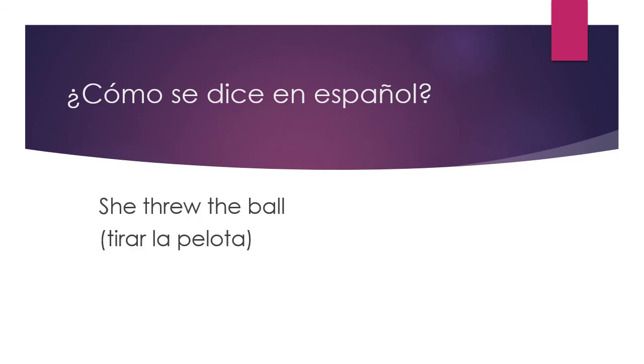¿Cómo se dice en español? She threw the ball. Es ella tiró la pelota. Notice that the verb is tirar, so that's the part that we change. We don't change la pelota because the ball is not a verb.